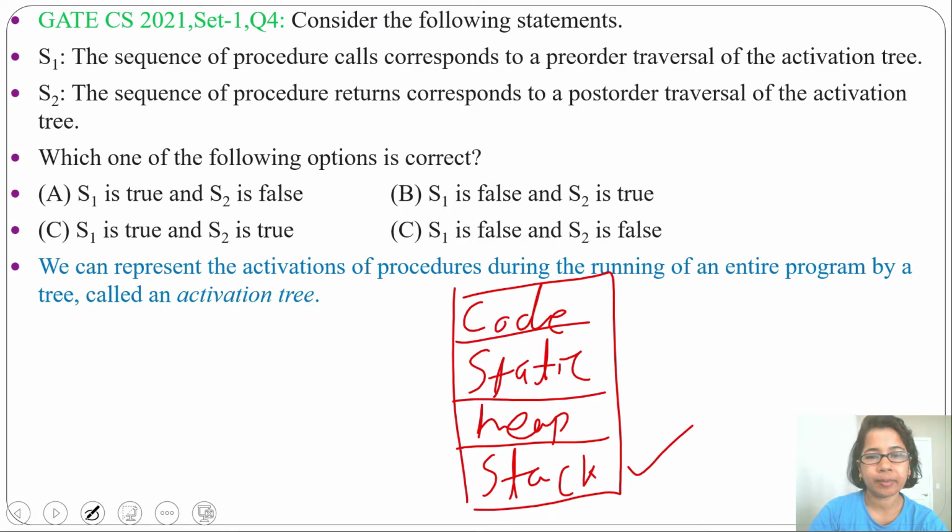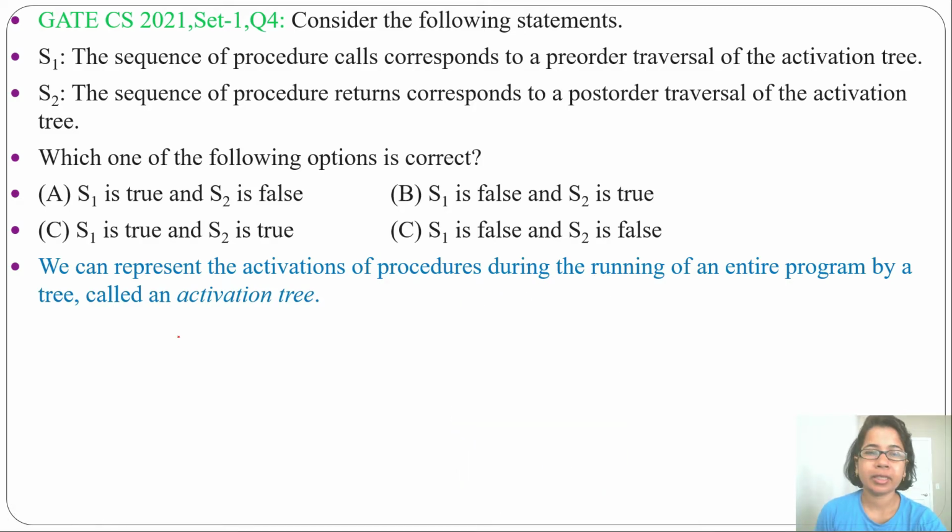How we are calling a procedure and how a procedure returns, that we can represent by an activation tree. I already discussed two activation trees, one for quicksort and another for Fibonacci number during the lecture. Link will be in the description, also in the i button. Just go through that lecture.